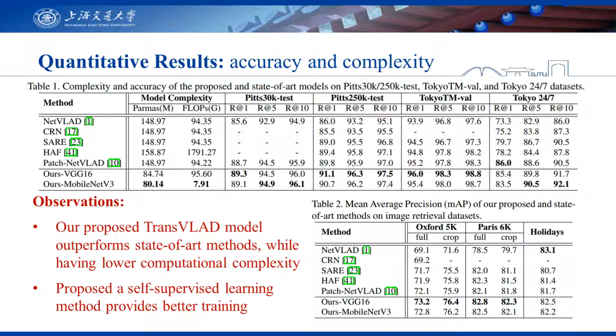Here are the quantitative results on both geolocalization benchmarks and standard image retrieval benchmarks. With the same VGG as other models, we can see that our TransVLAD model outperforms state-of-the-art models on almost all the benchmarks while having low model complexity.